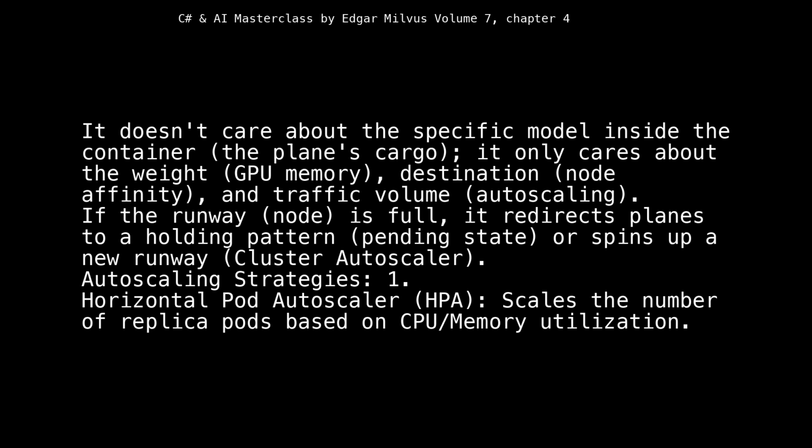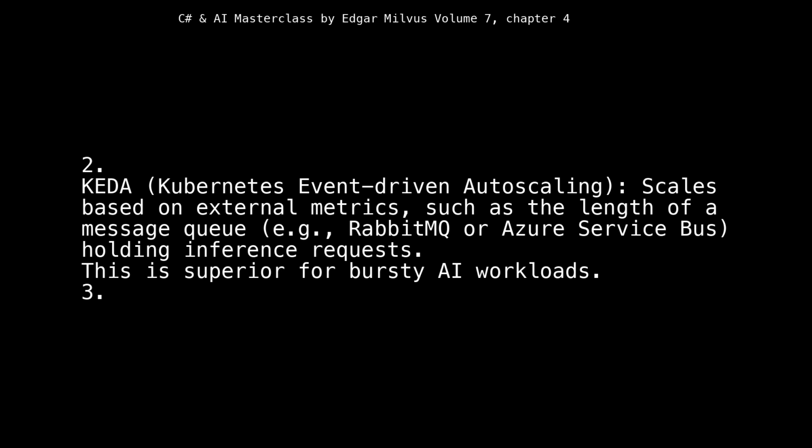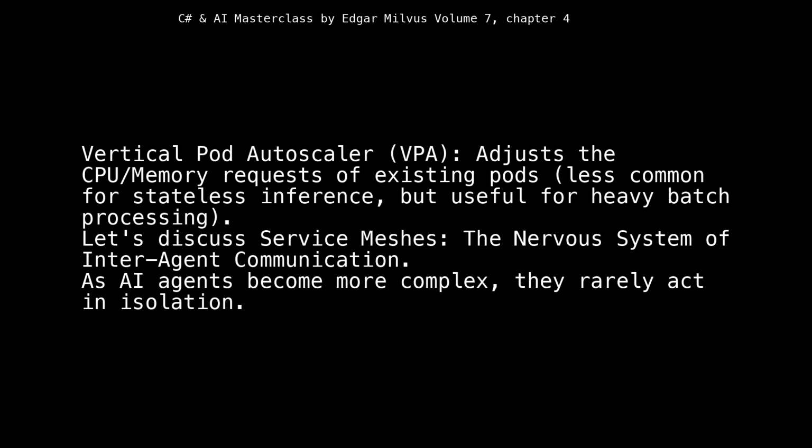Autoscaling strategies. 1. Horizontal Pod Autoscaler: HPA scales the number of replica pods based on CPU/memory utilization. 2. KEDA, Kubernetes Event-Driven Autoscaling, scales based on external metrics, such as the length of a message queue, e.g., RabbitMQ or Azure Service Bus, holding inference requests. This is superior for bursty AI workloads. 3. Vertical Pod Autoscaler: VPA adjusts the CPU/memory requests of existing pods, less common for stateless inference, but useful for heavy batch processing.